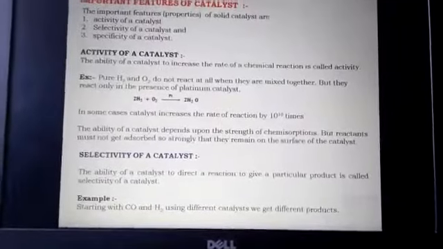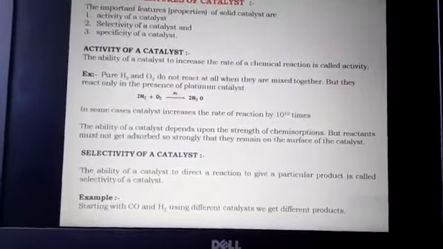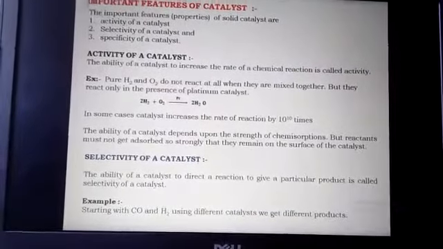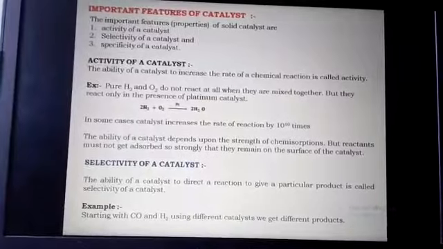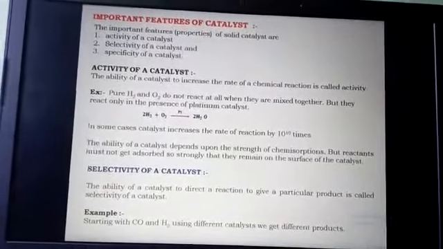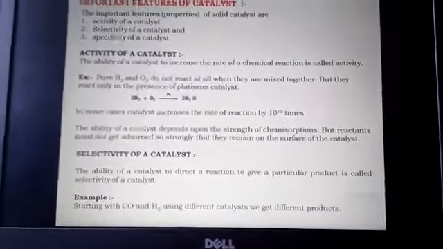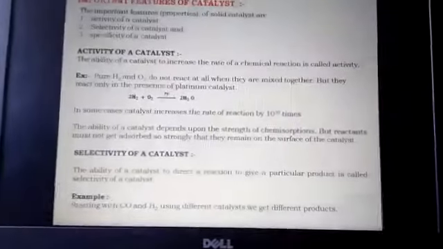Come to the next one, selectivity. Only selected catalysts can form the product. The ability of a catalyst to direct the reaction to give a particular product is called the selectivity of a catalyst. For example, if you consider carbon monoxide and hydrogen using different catalysts, we will get different products.